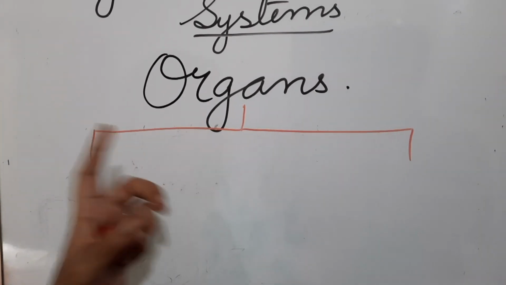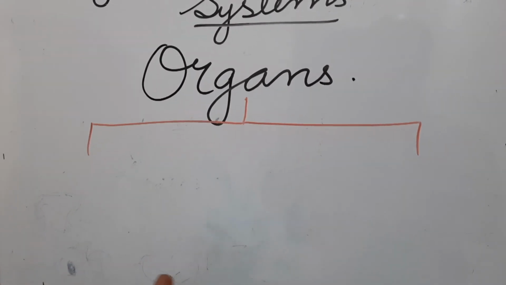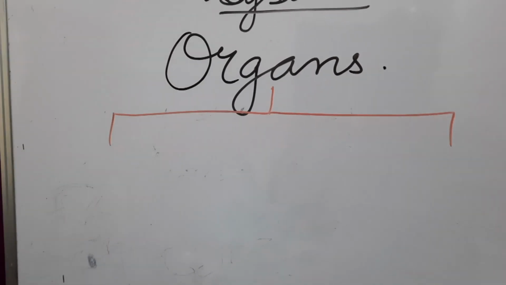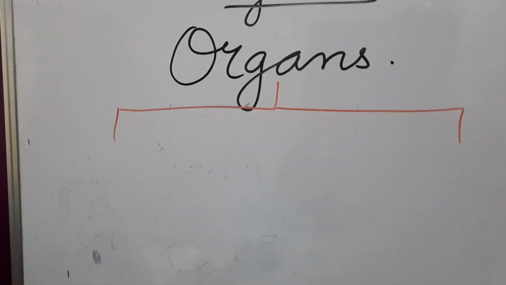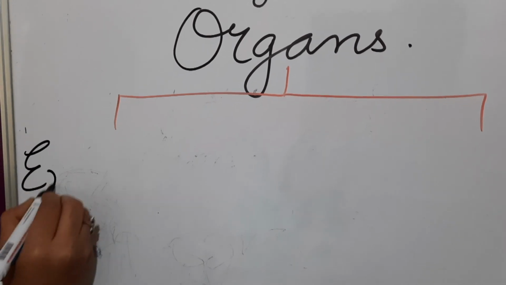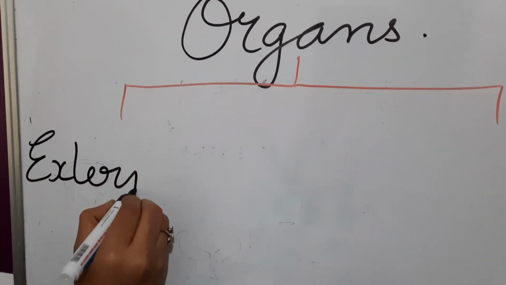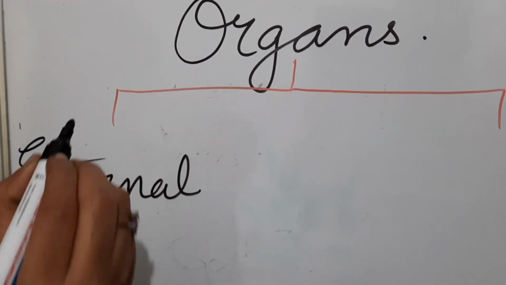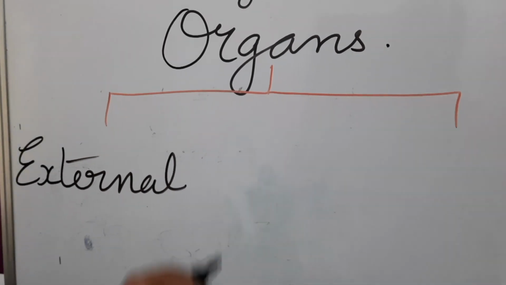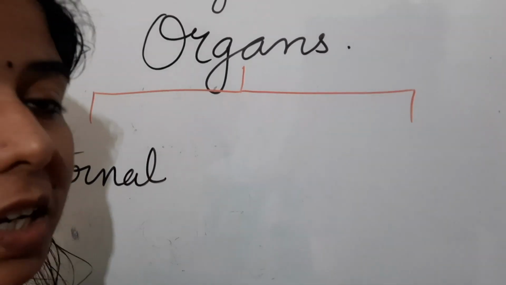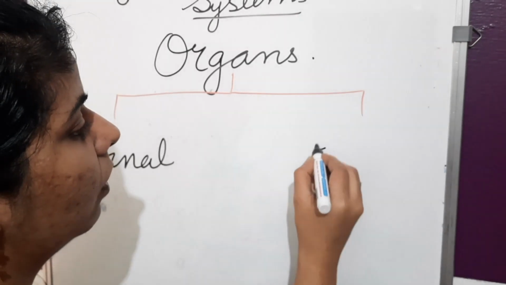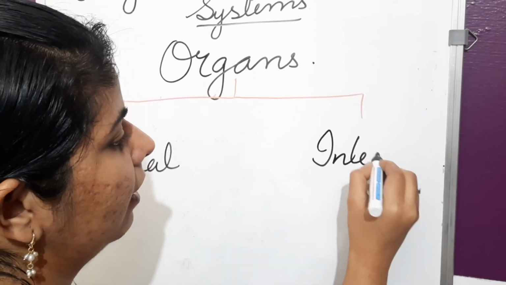The organs which we can see outside our body, they are called external organs. External means outside, which we can see out. And the organs which are the parts which are inside our body, they are known as internal.